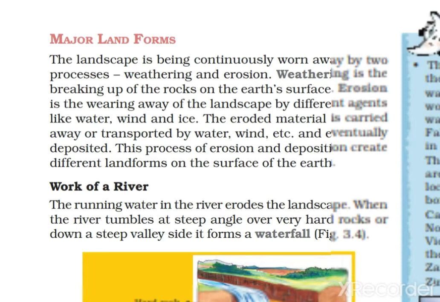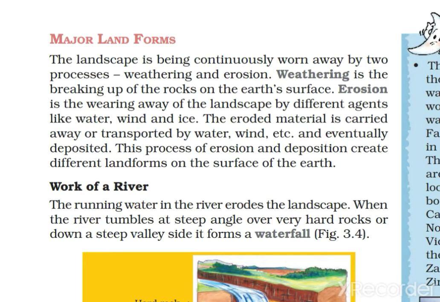Okay, let us start. The landscape is being continuously worn away by two processes, weathering and erosion. Right. So whatever landform we are seeing in front of us, the earth we are seeing, it keeps on changing. Right. But in our daily life, these changes are so minimum, so minor, that we cannot observe that something has happened. But a landscape is continuously worn away by weathering.